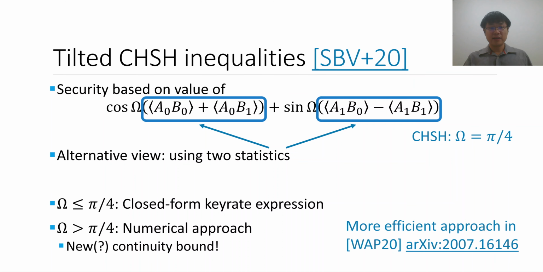Regarding the other work that was working on the same topic, I should mention that they were also able to consider the situation in these two regimes. And in the first regime, they also derive the same expression in closed form for the key rate. For the second regime, however, their approach is much more efficient than ours. And as mentioned previously, their proof technique is very different. So you should take a look at their results as well.